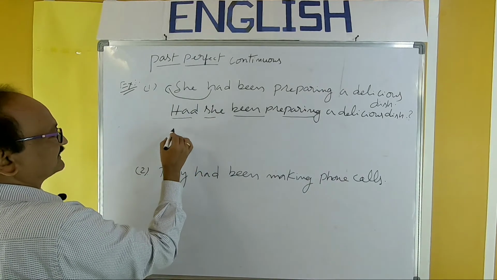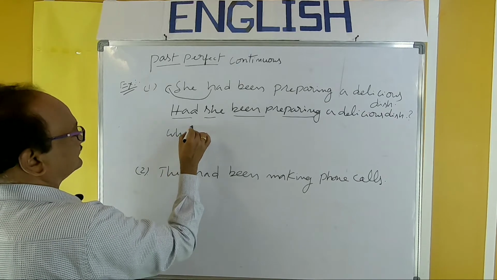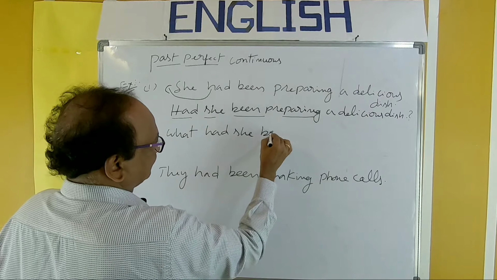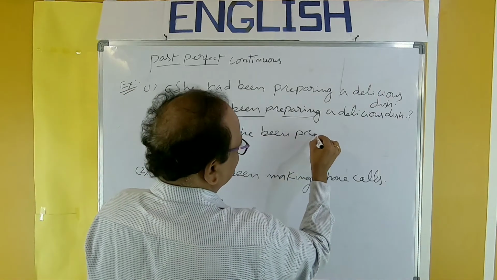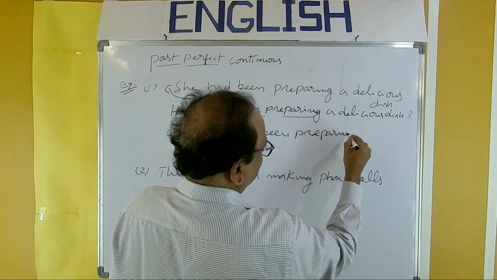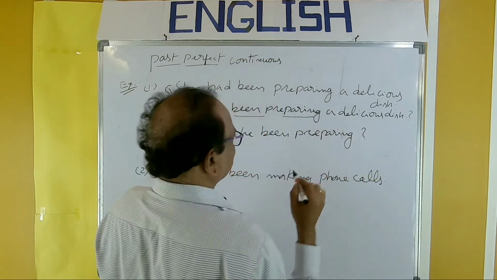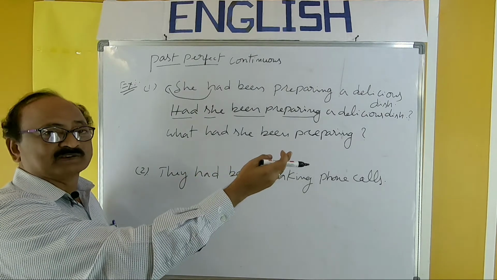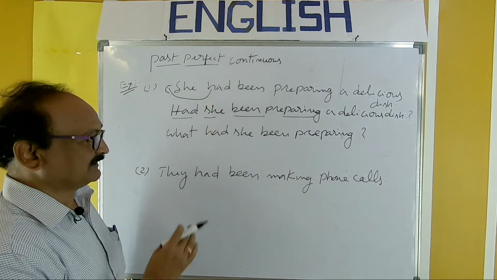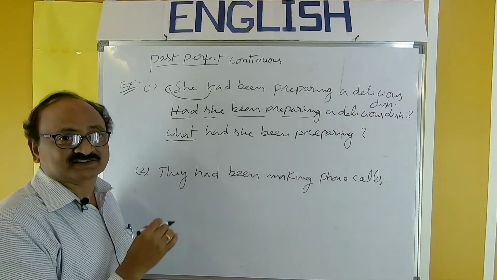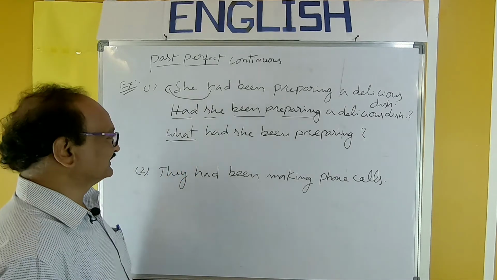This is the first type. Next, what had she been preparing? Then we get the answer: She had been preparing a delicious dish. We should give the complete answer for this WH question, or question beginning with an interrogative word.